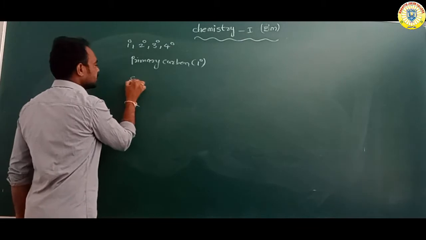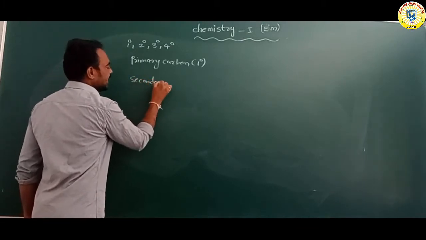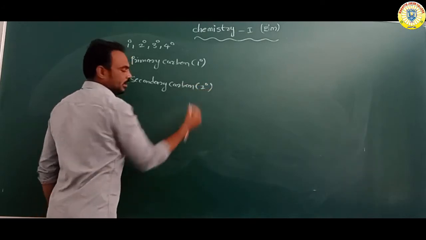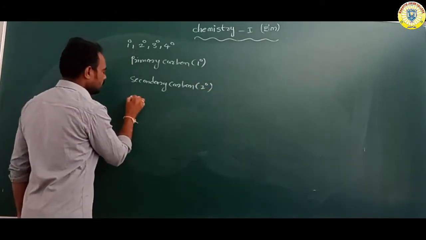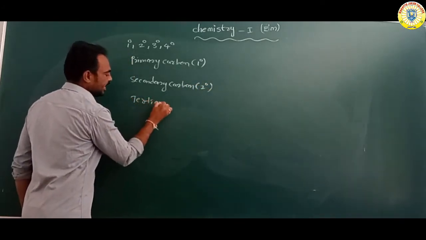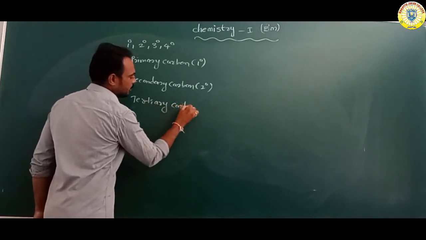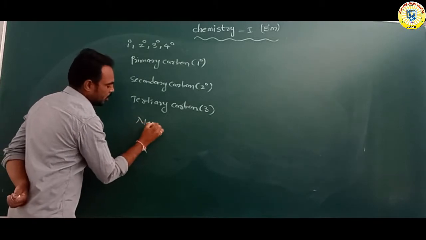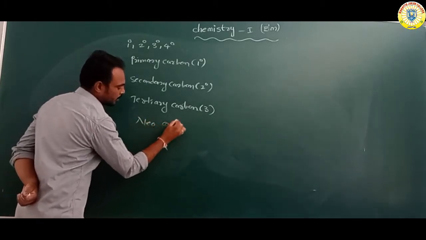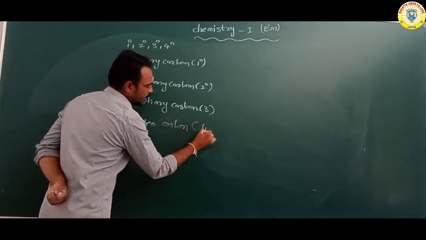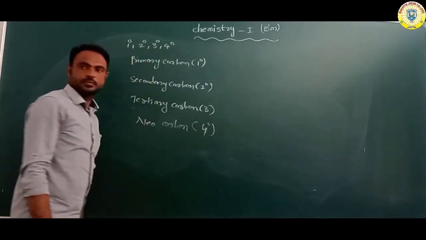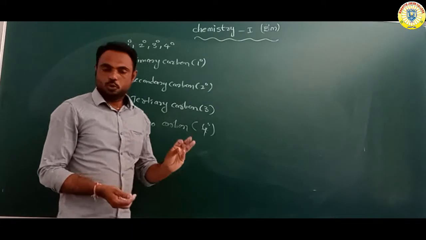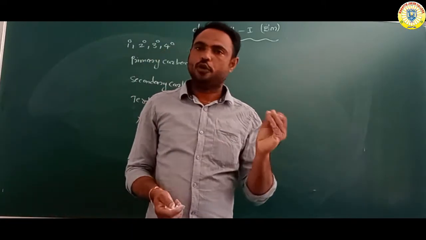And next, secondary carbon, 2 degree. And tertiary carbon, 3 degree, or neocarbon, 4 degree. Okay, so overall 1 degree, 2 degree, 3 degree, 4 degree.